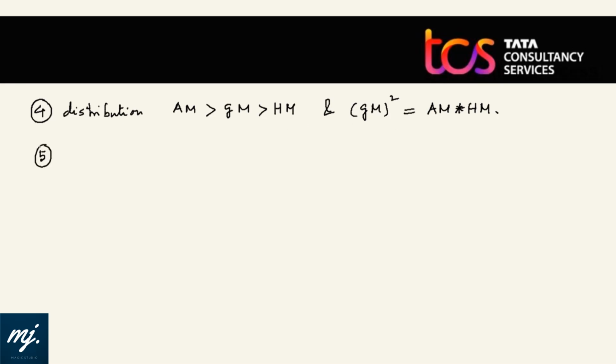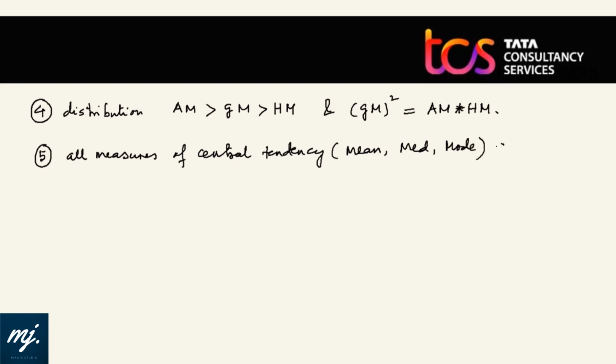Next, all measures of central tendency, that means I am dealing with mean, median and mode. All measures of central tendency are dependent on change of scale and change of origin.